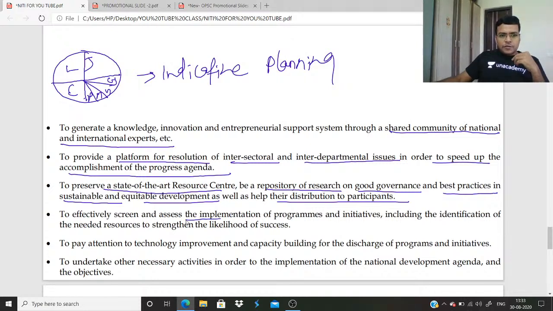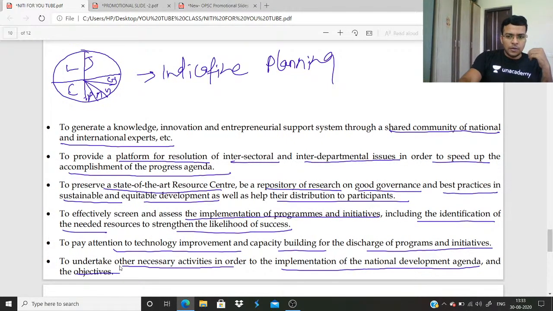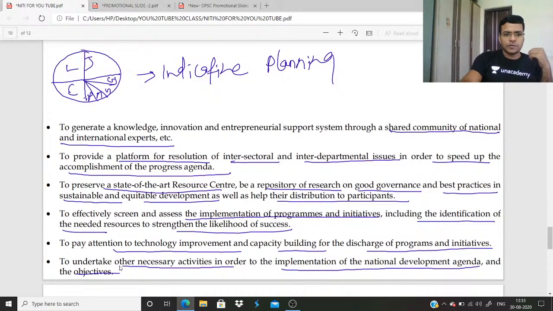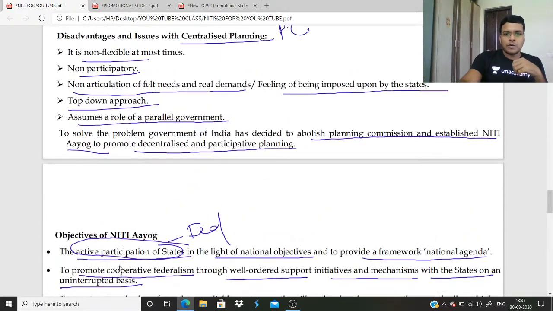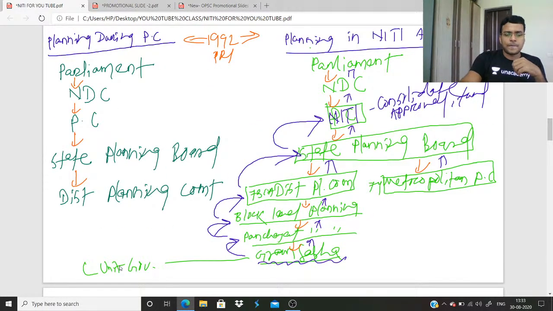Effectively screen and assess the implementation of program initiative, including the identification of the needs and resources to strengthen the likelihood of success. Pay attention to technology improvement and capacity building for discharge of program and initiative. Undertake other necessary activity in order to implement the national development agenda and objective. Okay, so this is it. This is all about the introduction of NITI Aayog. What is the approach of NITI Aayog? And you must understand this diagram. This diagram will help you understand the whole concept.